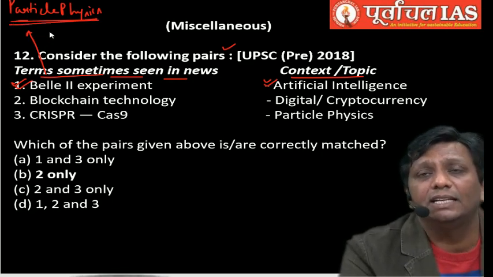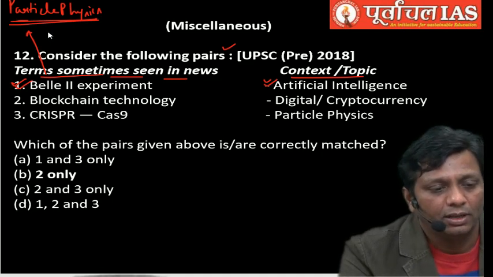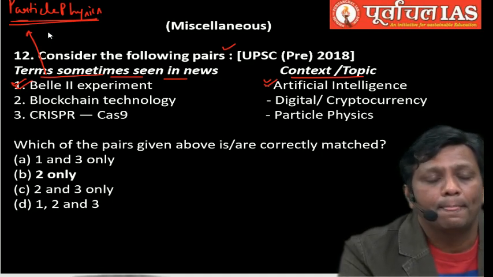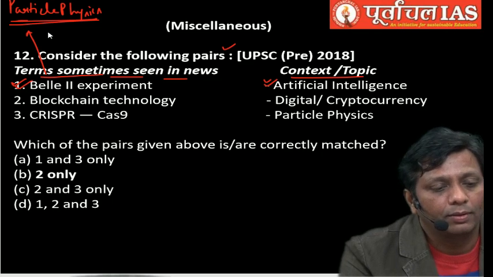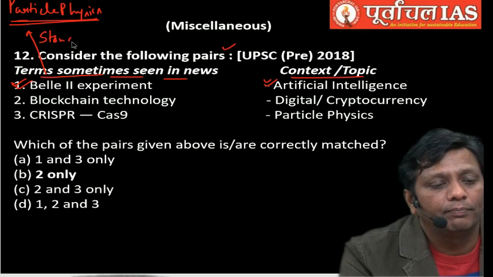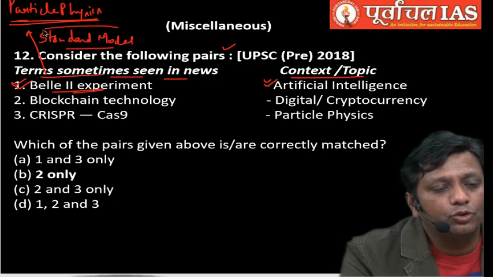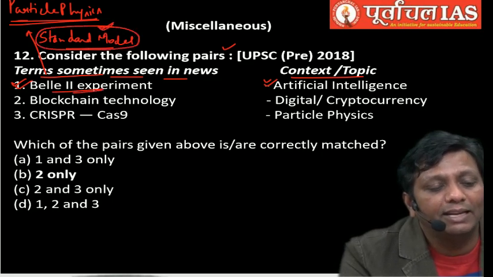There are many theories and models given under particle physics, like string theory, event horizon, standard model. Actually, this Belle II experiment is trying to prove whether the standard model that is given is right or wrong.